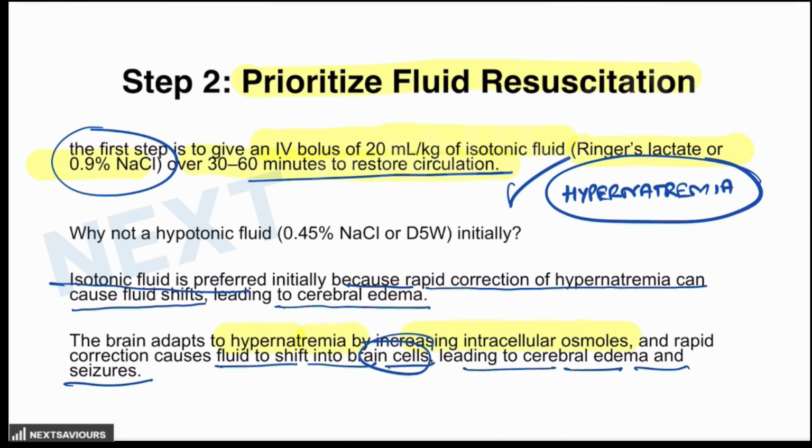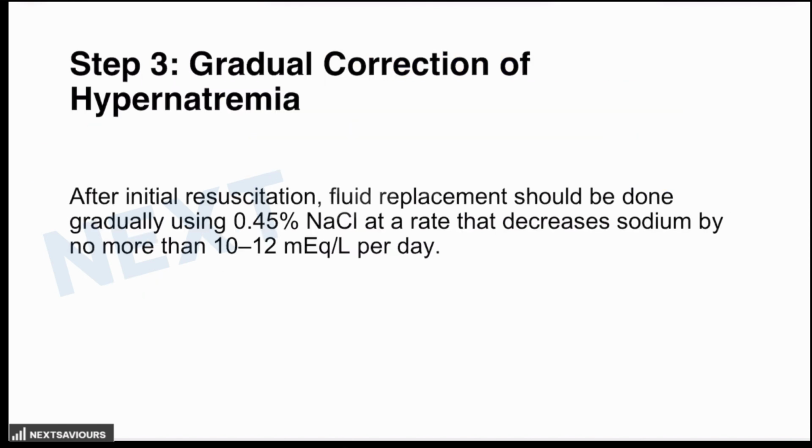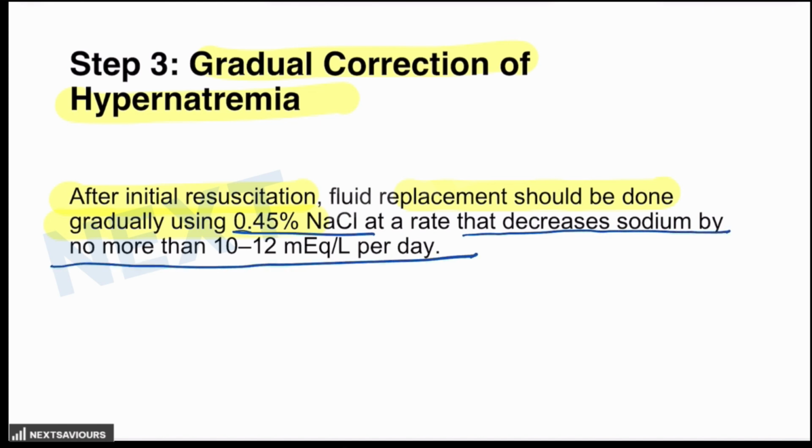So once you have corrected the shock, then you can start with the gradual correction of the hypernatremia. So this gradual correction of the hypernatremia is done once after the fluid resuscitation is over. The fluid replacement should be done gradually using hypotonic saline at the rate that decreases the sodium by no more than 10 to 12 milliequivalent per liter per day. So this is the rate at which sodium has to be decreased. It is not like that immediately you have to reduce the sodium. If it is 160, then you will not bring it to 135 in 1 day. The rate has to be 10 to 12 milliequivalent per liter per day, not beyond this.